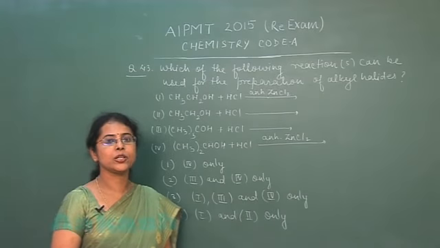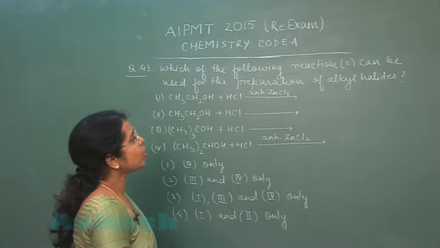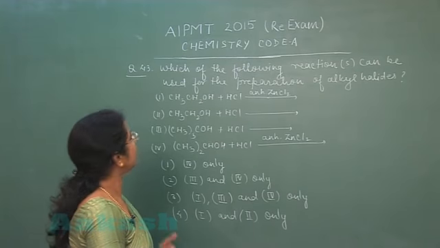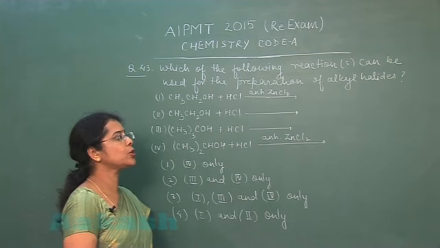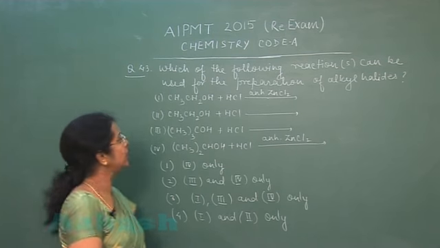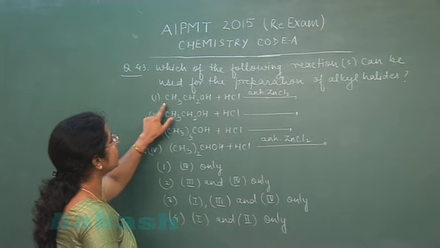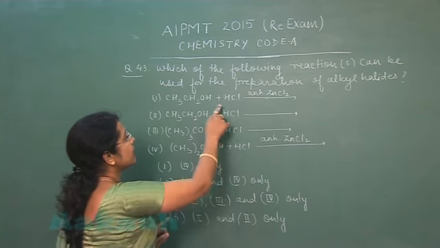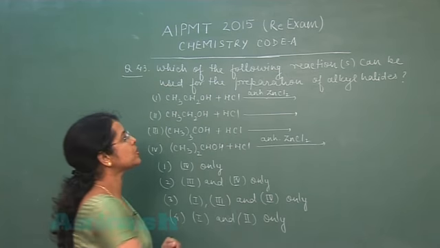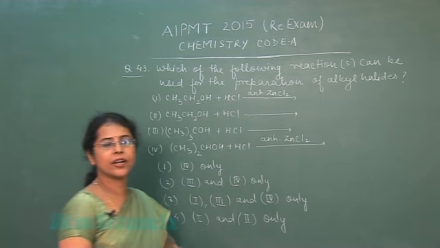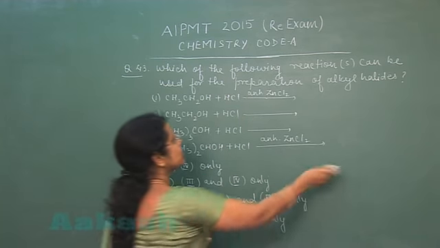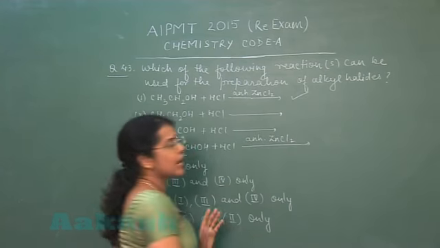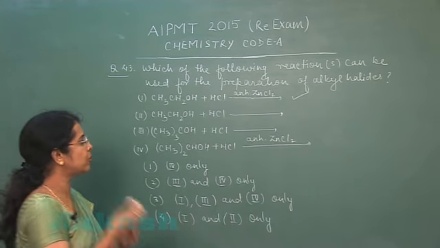Moving to the next question, question number 43. Which of the following reactions can be used for the preparation of alkyl halide? The first reaction is given: CH3CH2OH, primary alcohol, reacts with HCl in presence of catalyst which is anhydrous zinc chloride. So this reaction will take place and alkyl halide can be prepared.